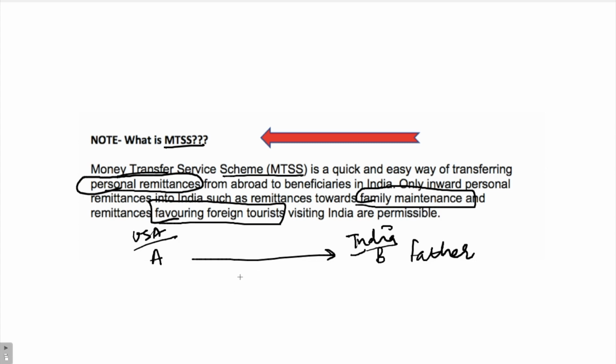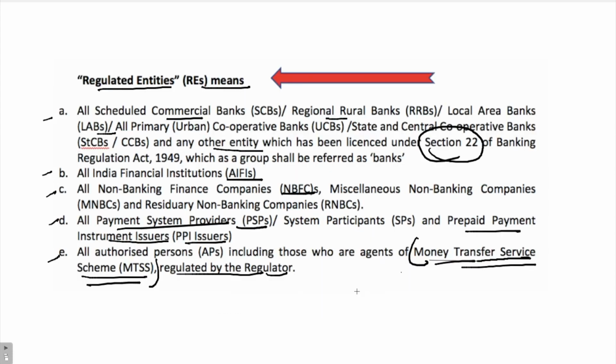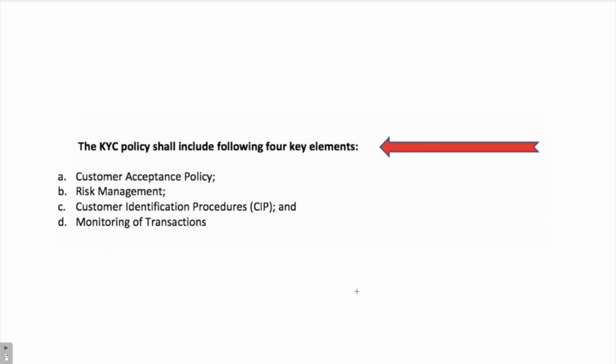So how can this person remit money to India? He can use certain agents or certain agencies which can help him remit money to India in a speedy, fast and efficient manner. Now these agencies and the agents working in these agencies, or the agents standalone, are the people who also come under regulated entities. That is what this slide is telling us.